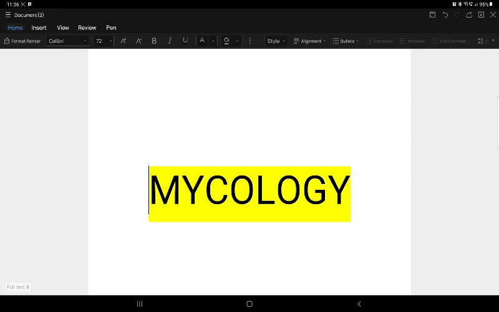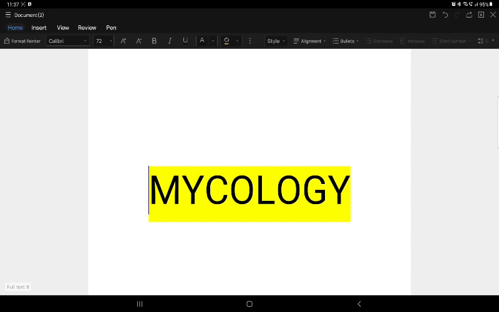Then coming to the stains. The best stain for fungal staining is the Gomori Grocott methenamine silver stain. Just remember it as the GMS stain, and it shows black color. Another is the periodic acid-Schiff stain, which shows the fungal bodies in pink color. We know Gram stain and hematoxylin and eosin stain. One important point is fluorescent staining: Calcofluor white binds to the chitin of the cell wall.